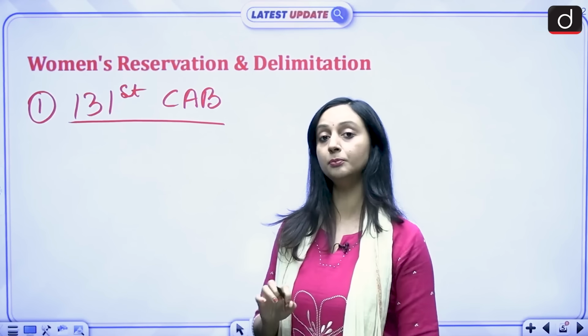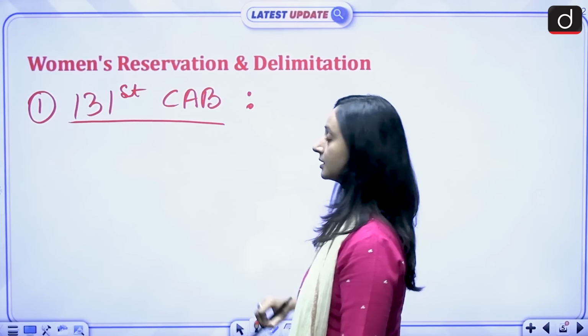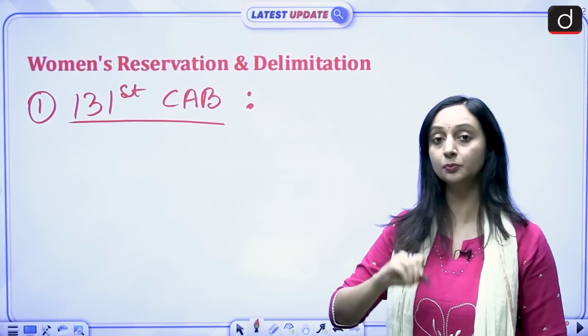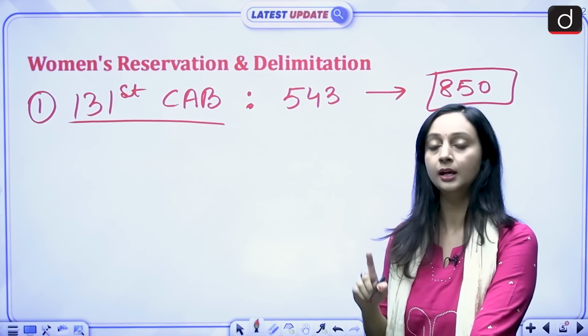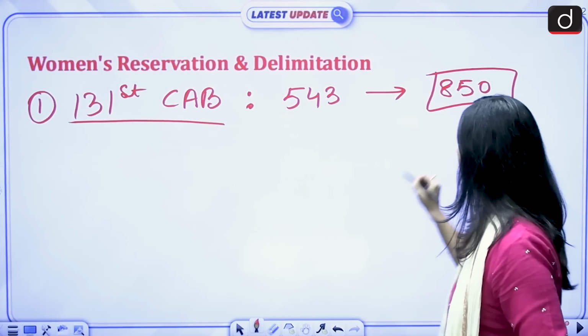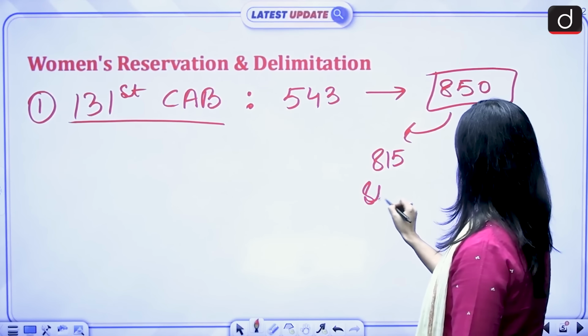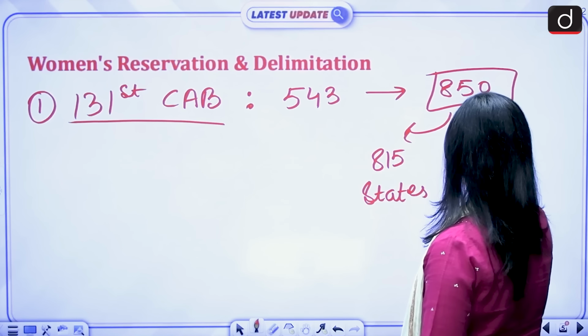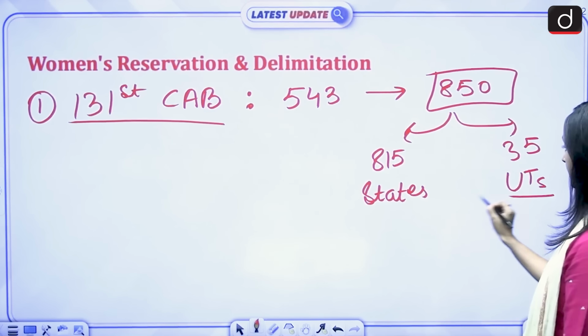One of the key provisions of this bill is that the number of seats in Lok Sabha should be increased from the current 543 to 850 seats. And out of these 850 seats, 815 will come from states and 35 will come from UTs.